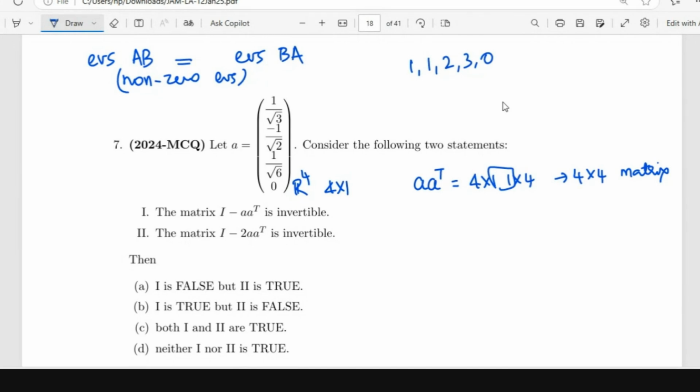Sorry, you continue. If A and B are square matrices, then 0 is an eigenvalue of AB means 0 is an eigenvalue of BA as well, right? Yes.